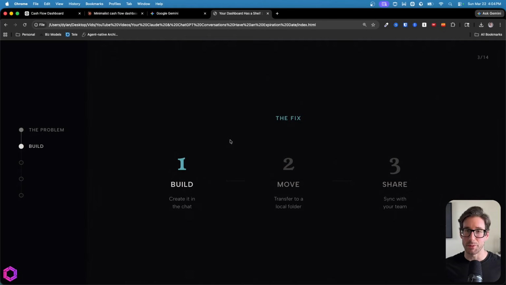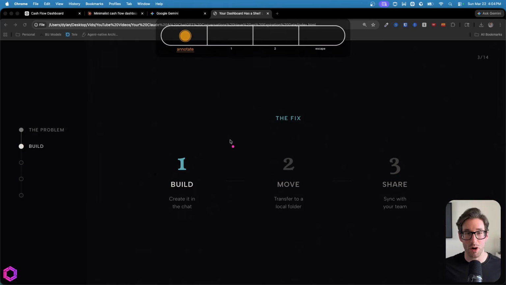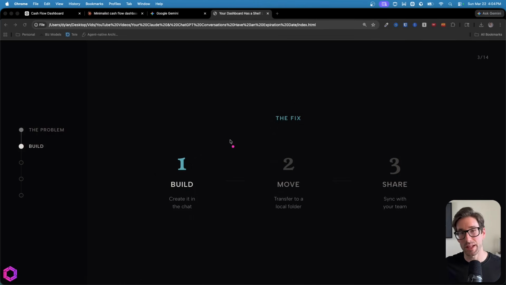Now, the fix is simple. It's just 3 steps, one of which you're already doing. And I'll walk through each one of these in detail. The first one is simply to build the dashboard, which is what you've likely already done inside of ChatGPT or Claude. After that, we want to move that dashboard to our desktop, and we're going to use an AI agent to do the rest, which we'll talk more about. And then finally, we want to share this with our team in the simplest way possible, not adding complexity unnecessarily.